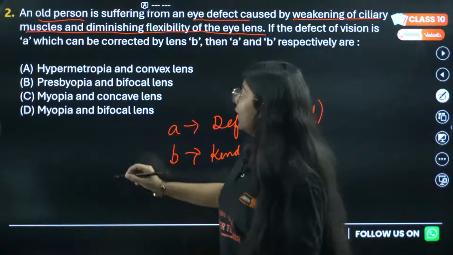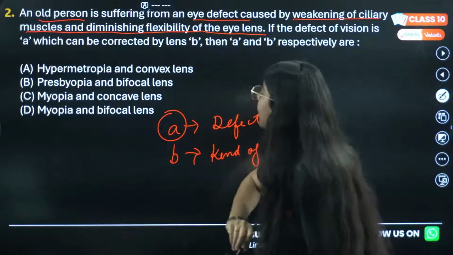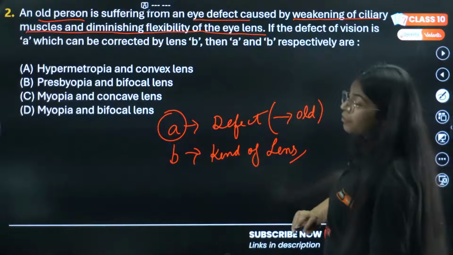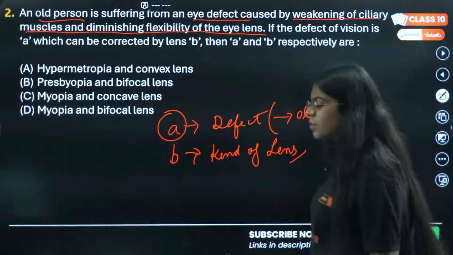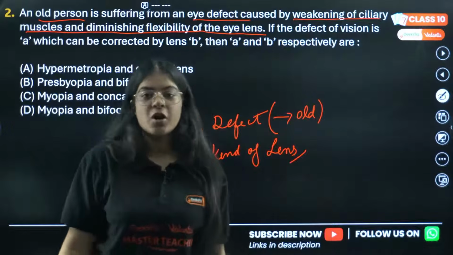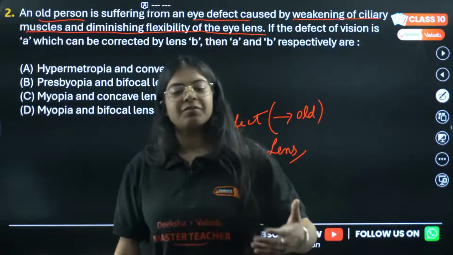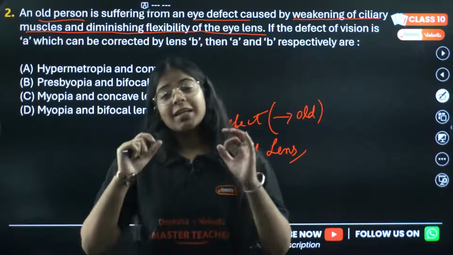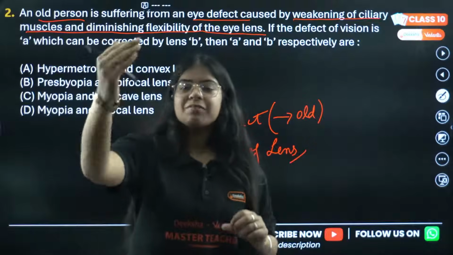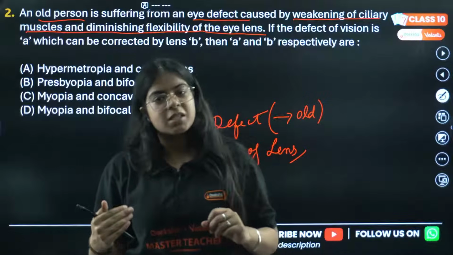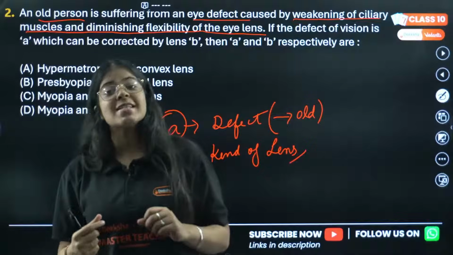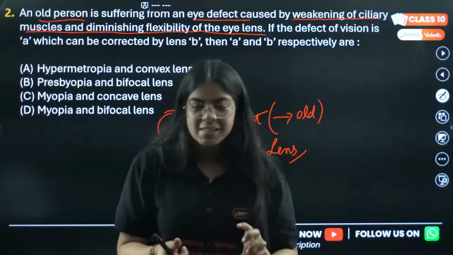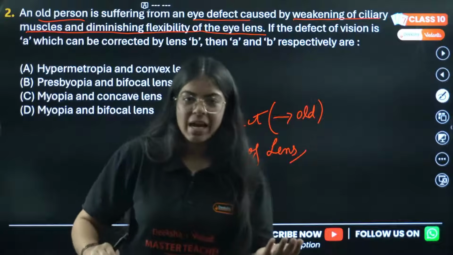Okay, correct. To old people who are suffering from weakening of ciliary muscles, you must have seen that your grandparents might not see objects really clearly. They can't see far objects clearly as well as near objects clearly. So they want both kinds of lenses to correct their myopia as well as hypermetropia.